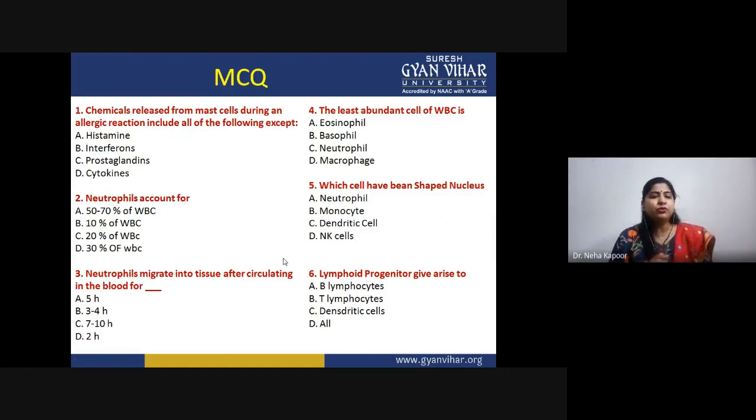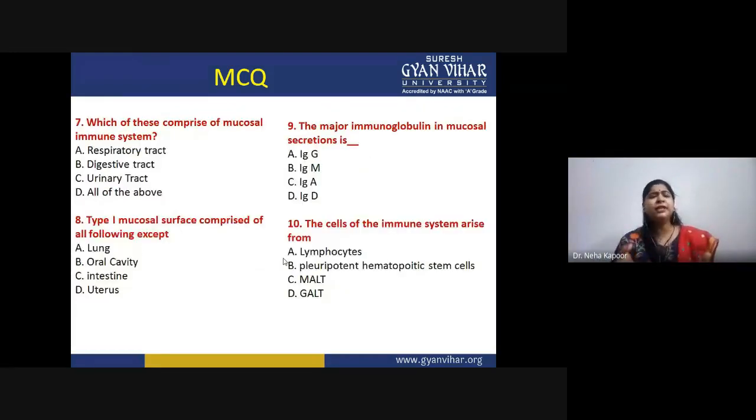So these are a few MCQs pertaining to this lecture: which kind of cells are playing an important role, what kind of chemicals are being released, what are the major differences, how you can differentiate different cell types from one another depending upon their structure, their function, their circulation ability, how they originate from a particular progenitor cell, for example whether lymphoid or myeloid, how they comprise the mucosal immune system, what kind of antibodies are released in the mucosal secretions, how they are originating, and what are the different types of mucosal surfaces.